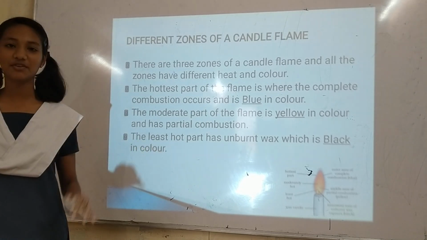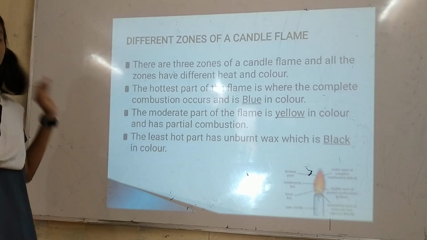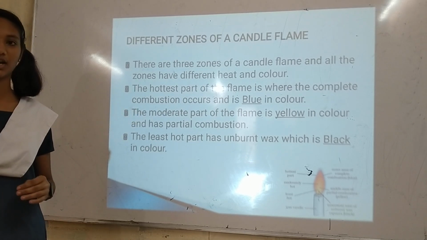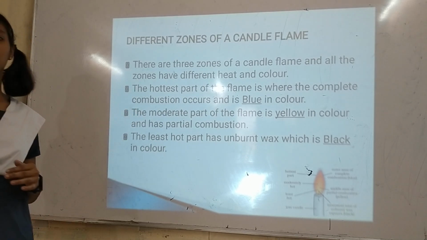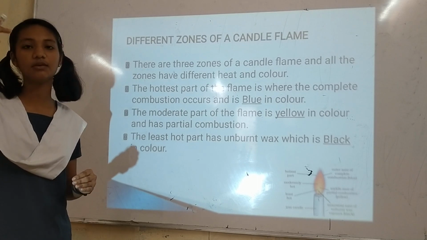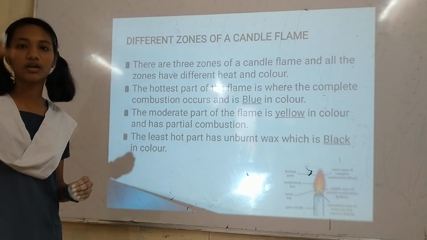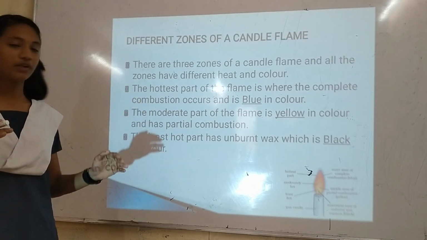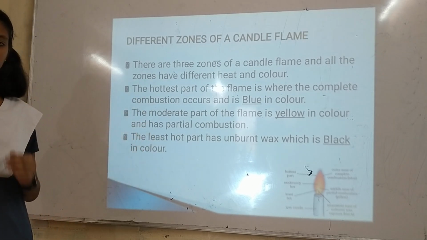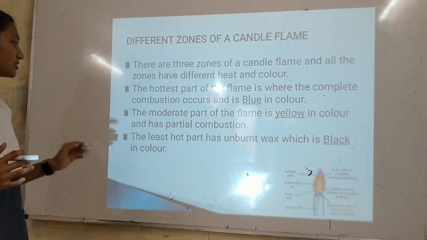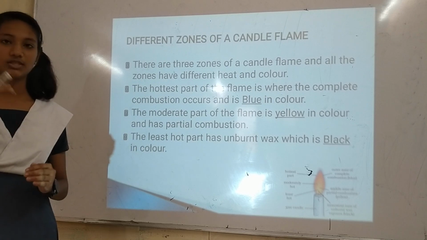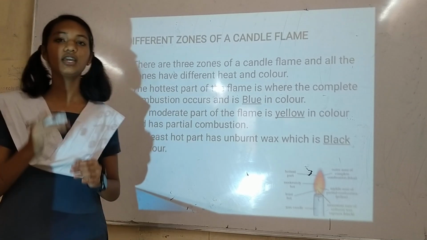There are different types of candle flames. There are three zones of the candle flame which have different heat rates and different colors. Now we will know about the outermost zone of the candle flame, which is blue in color, and it is the hottest part of the candle flame. And next is the middle zone of the flame, which is yellow in color, which gives moderate heat. And next is the innermost zone of unburnt wax, which is the least hot part of the candle flame.